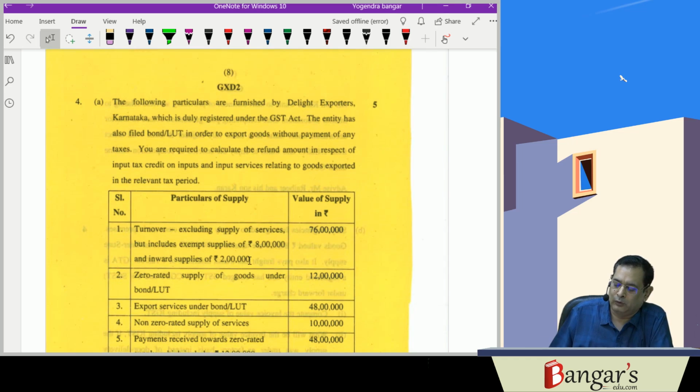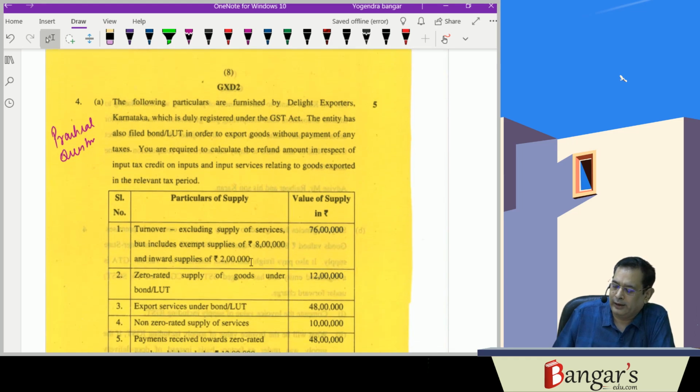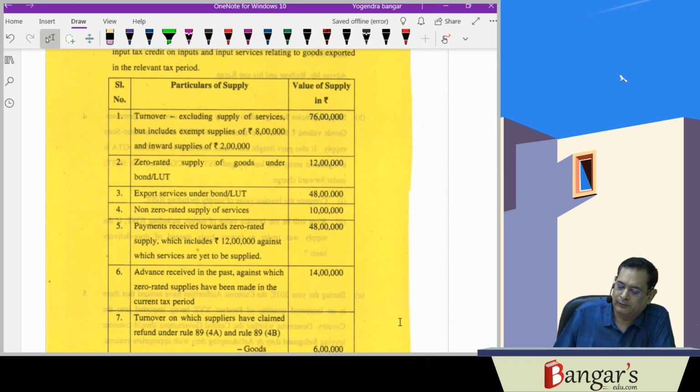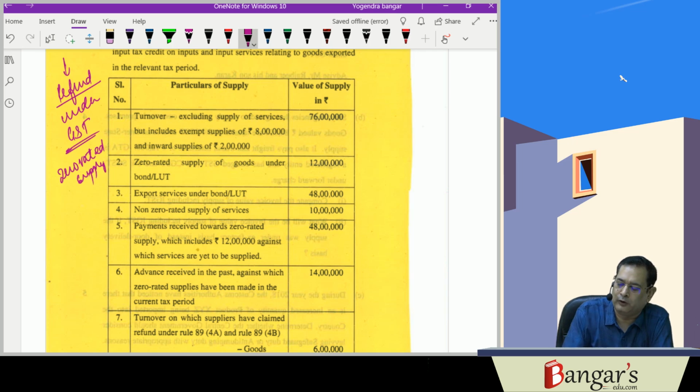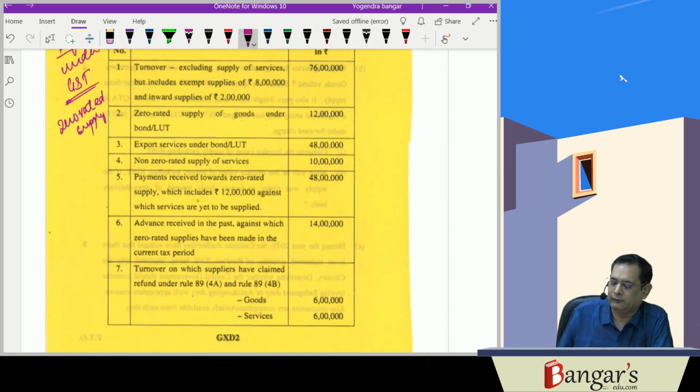Then we come to the next question. Again, it is a practical question. And this is a 5 marks practical question that has been dealing with the refund aspects under GST law. That is a very important topic. In case of zero rated supplies, how do we get a refund? So that has been asked here in this paper. It has been asked for 5 marks.